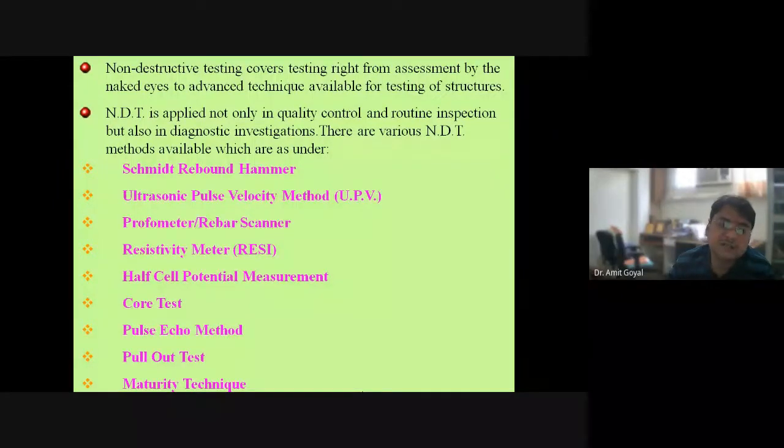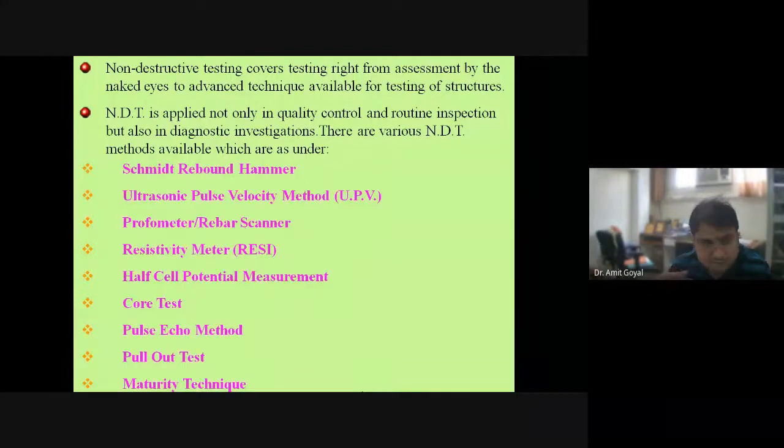Another test is the maturity test. Maturity is a kind of thermometer which is used to find out the temperature of the concrete, because the temperature of the concrete increases during hydration. So it is used to find out the temperature of the concrete, and that temperature is related to the strength of the concrete, right?